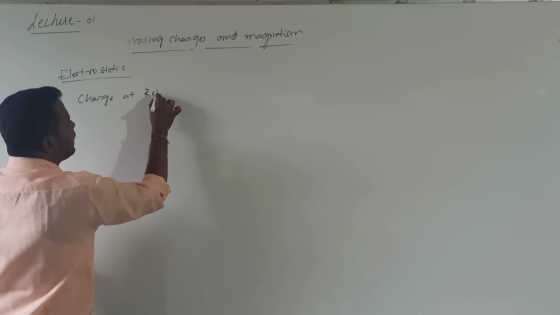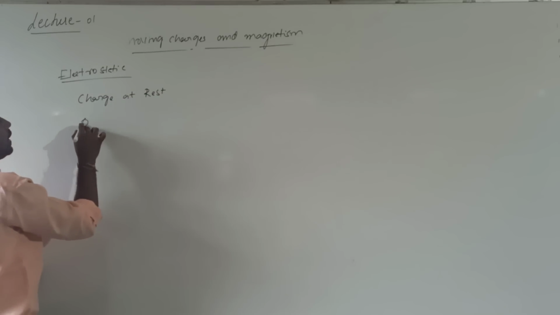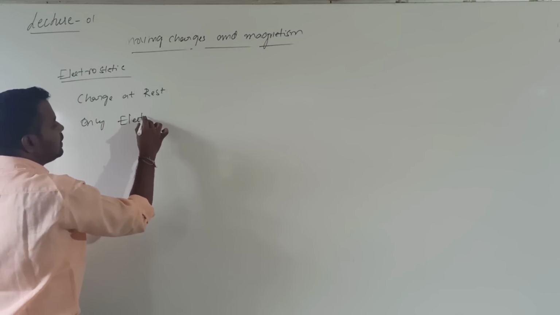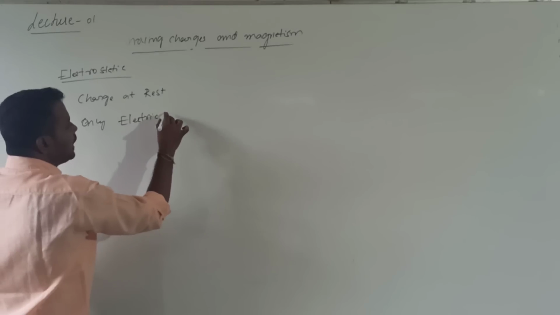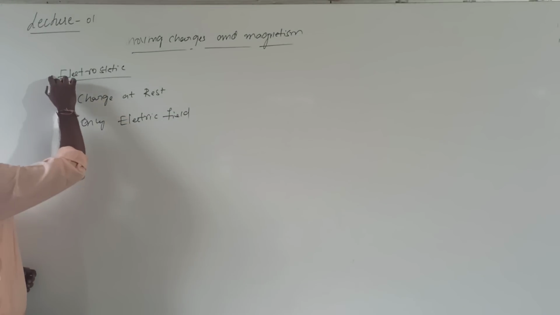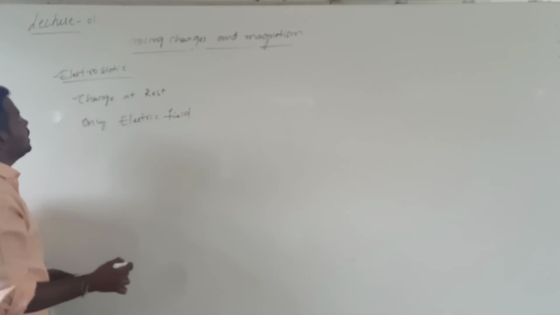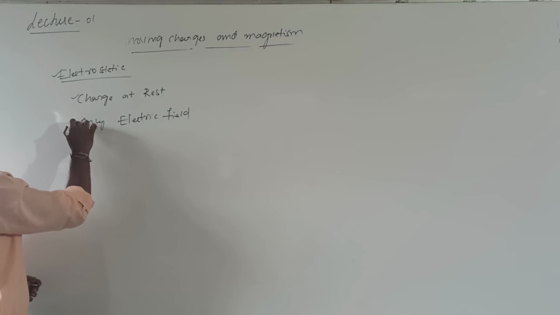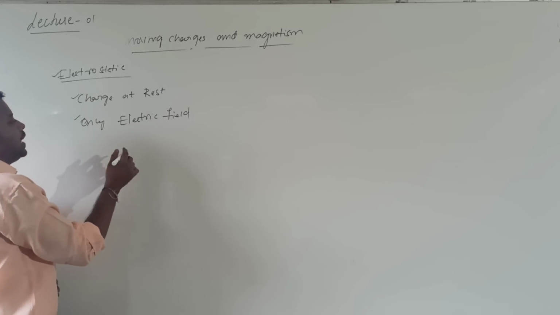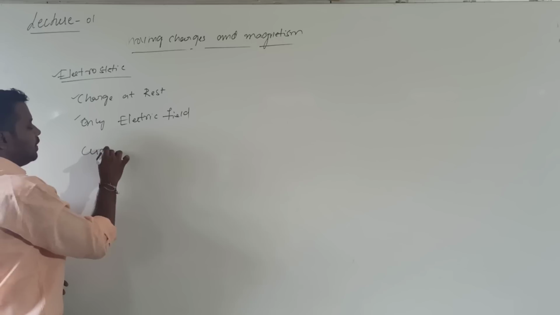The charge which is at rest produces only an electric field. In electrostatics we deal with the charges which are at rest, and they produce only an electric field.